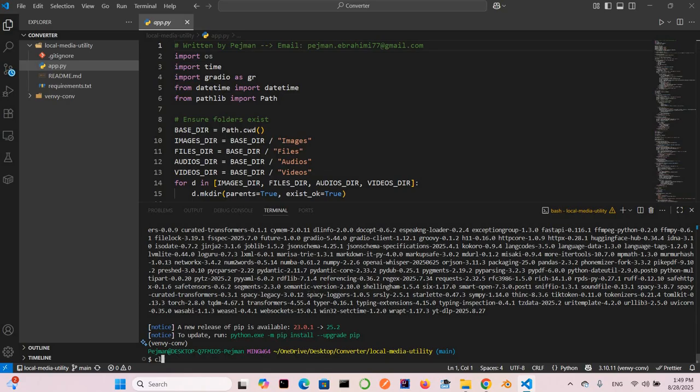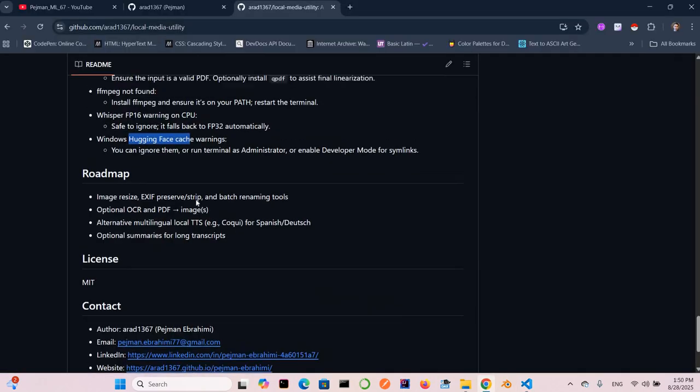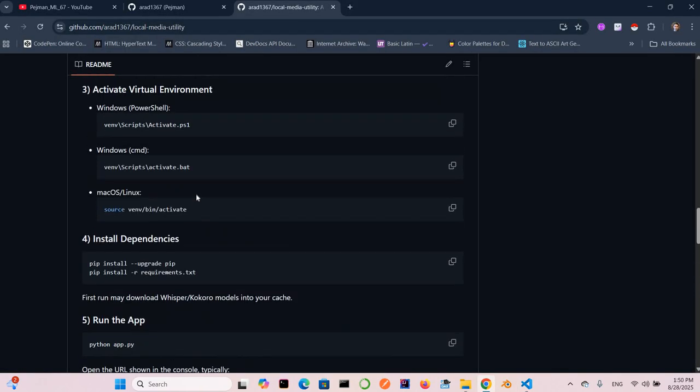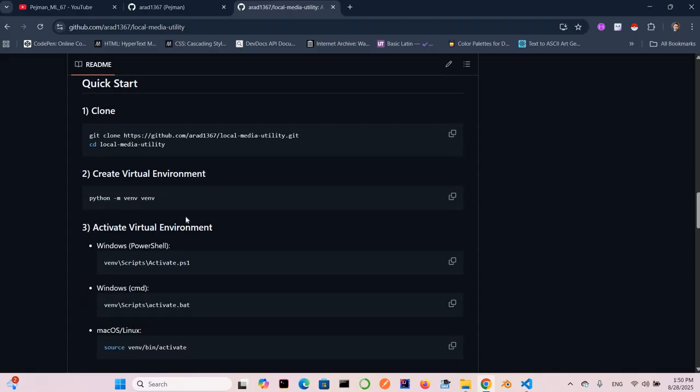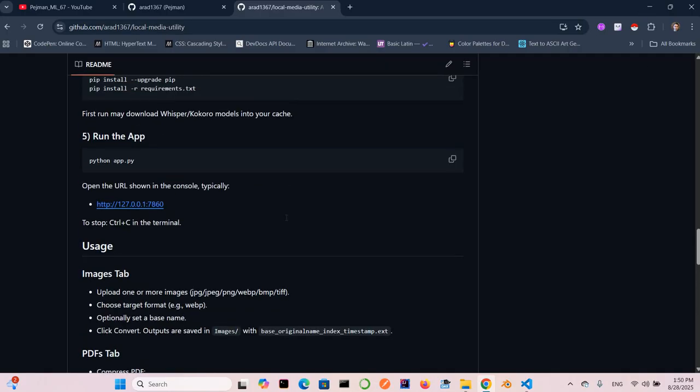Everything is installed. A lot of libraries you can see installed here. But as I mentioned, I never cropped the video, so just clear that, and you can see we have no error here. So everything is ready. Back to the guideline in the README file. You can see again, we clone the repository, we make the virtual environment, we install the dependencies, and now we need to run the application.